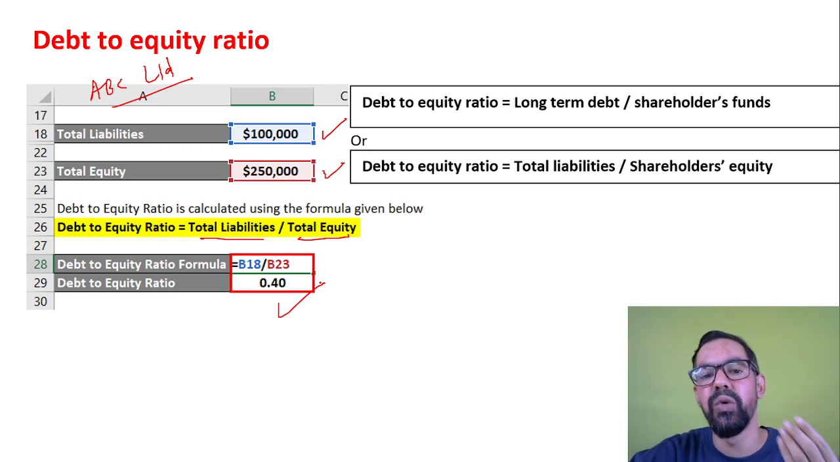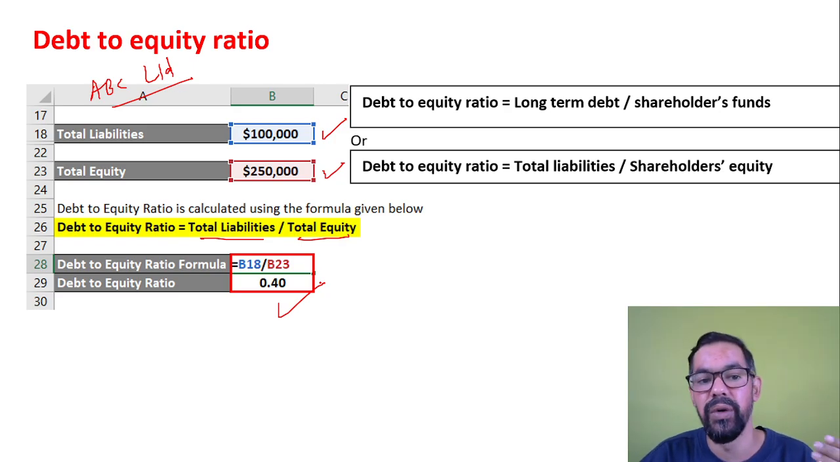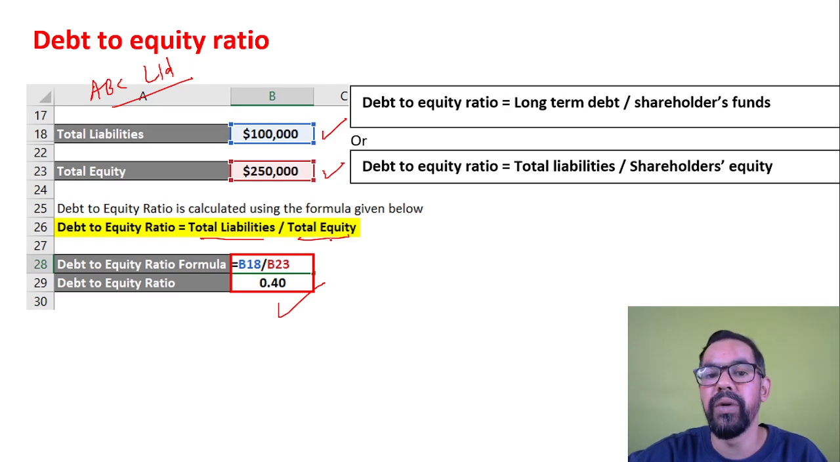You can practice more cases. The examiner can give you multiple entries about liabilities or multiple entries about equity. You just have to add these liabilities and equities. Then the formula is total liabilities divided by total equity, and your outcome will be the debt to equity ratio for that XYZ organization.